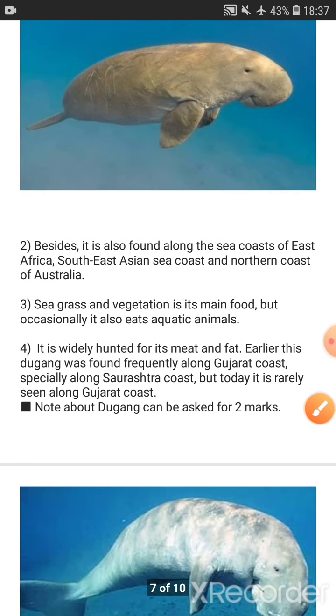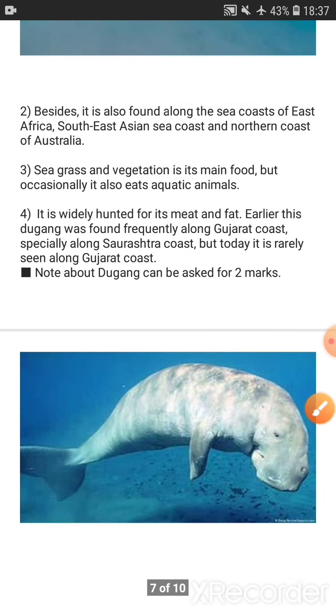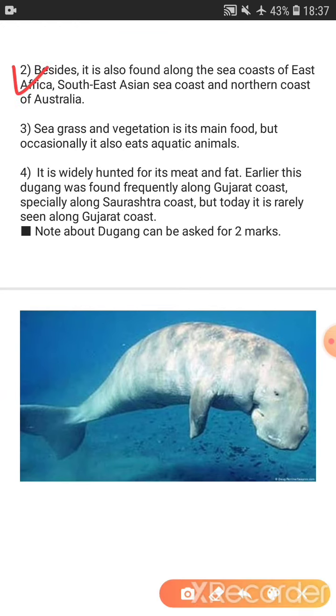Now see the second point. Besides, it is also found in the seacoast of East Africa. In India we have seen that it is found on the western coast, and in other parts it is found in the seacoast of East Africa, the Southeast Asian seacoast and the northern coast of Australia. So these are the regions where this dugong is found.